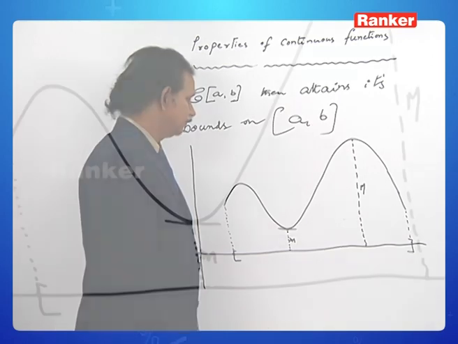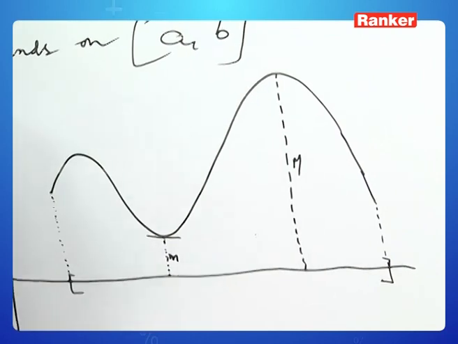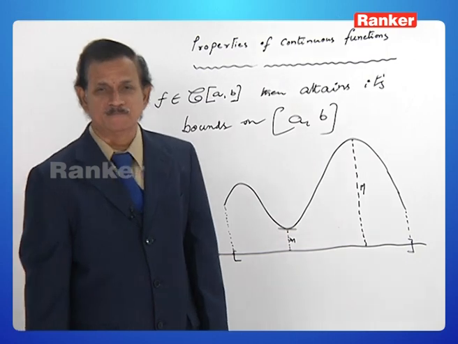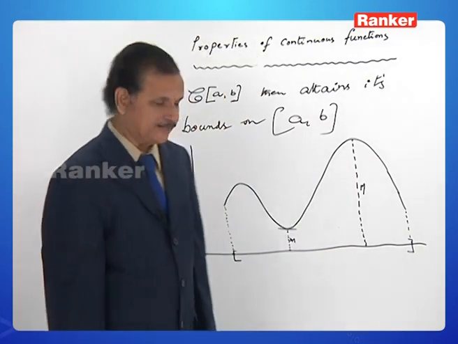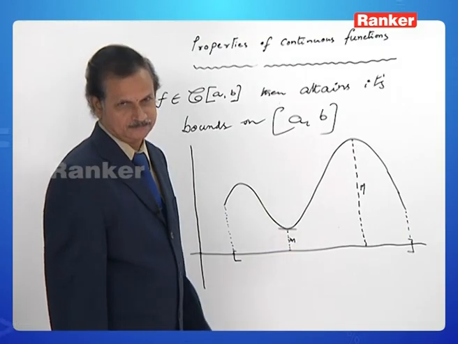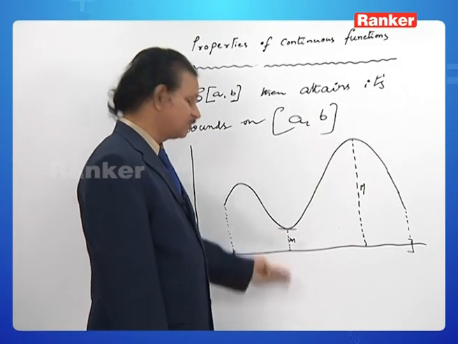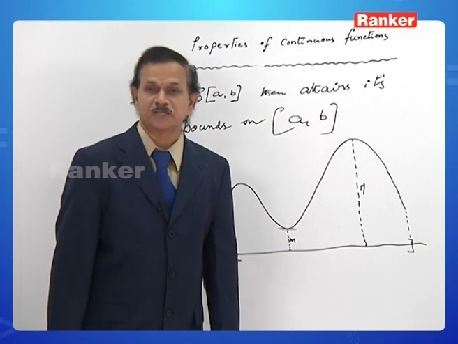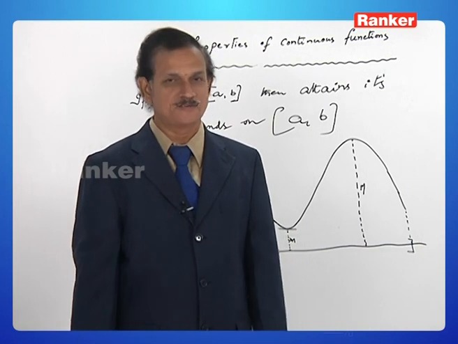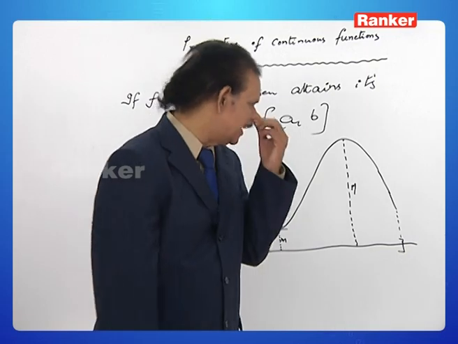Observe the graph. This is the minimum height it could attain and this is the maximum height. What do you mean by height? The y coordinate. What is the y coordinate? y is nothing but f of x, isn't it? That is, this is the least value of the values of f of x. This is the greatest value or supremum, or this is the infimum. Actually speaking, the words infimum and supremum have different definitions, of course, and for the present graph, I think it is not a sin to speak of them like that.